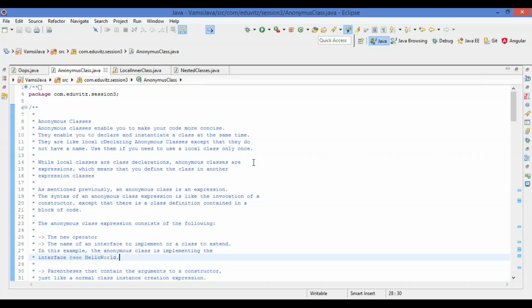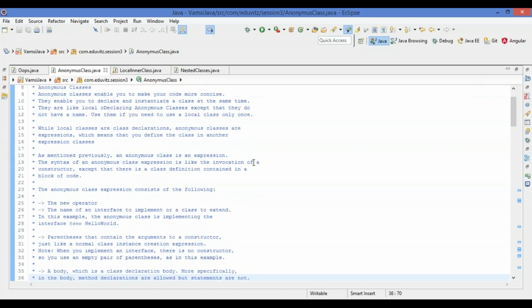Except there is a class defined inside that block of code in the constructor statements actually. So the anonymous class expression consists of a new operator, and the name of the interface to implement or the class to extend. These are the two things that will be there for the anonymous class.